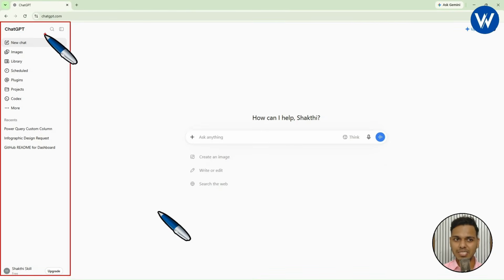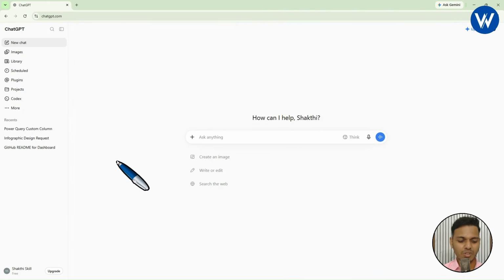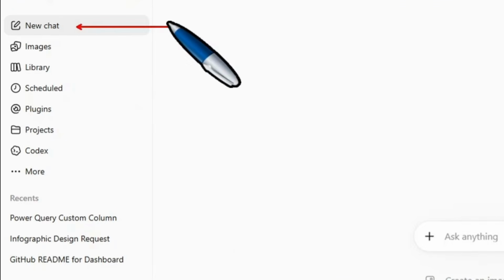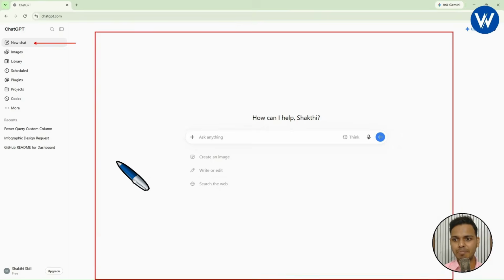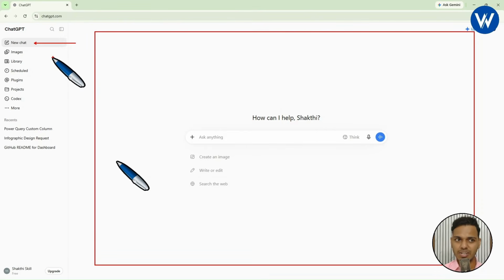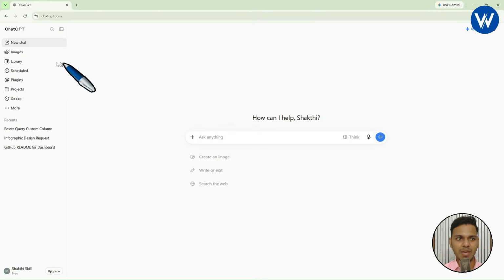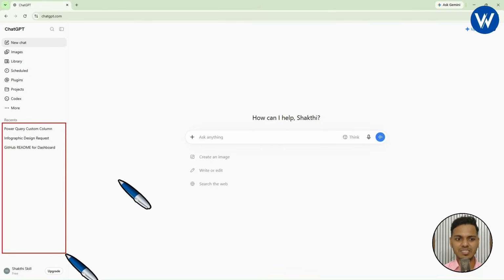Now you need to focus on the left-hand side panel available. Just by using this option you can expand and collapse the panel. So what is the use of this? Let me tell you, you just need to understand what options are available. First option is New chat. If you want to open one new chat page, you can just go with New chat. Next we have Images, Library, Schedule, Plugins. You need to just explore all the options, and below we can see the recent chats. These are all the recent chats which I have already had with ChatGPT.